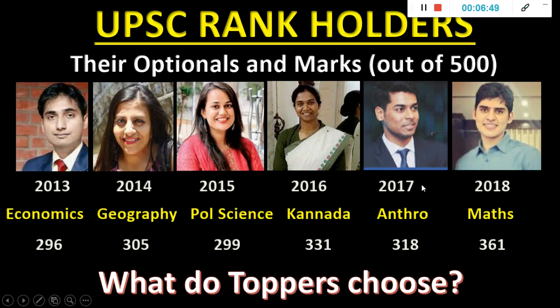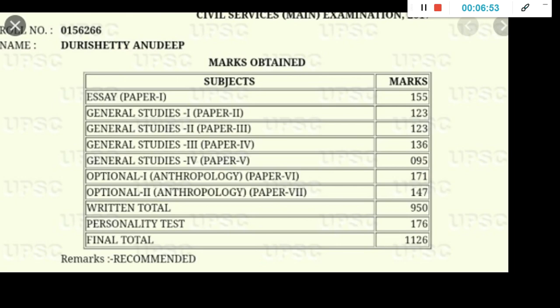Okay, so this is what optional toppers have chosen, and there is nothing like which is easy or difficult. Now this is again a little bit zooming into 2018 and 17 toppers. The 17 toppers' mark list. If you see here, what is the mark? Anthropology, he has taken 171 and 147. This is the total which I showed you in the previous screen.